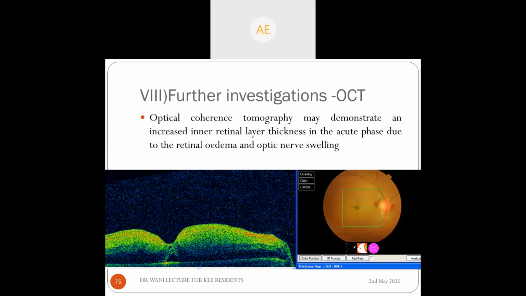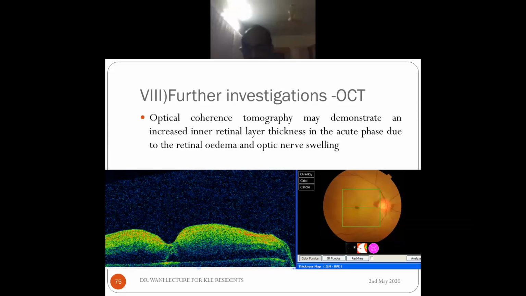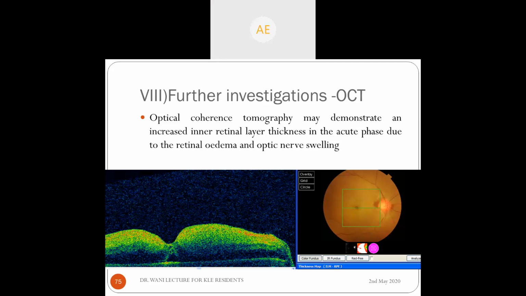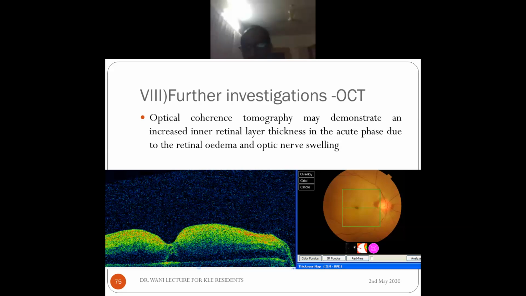Actually, some temporal crescent may be saved, some nasal retina may be saved, and if there is a cilioretinal artery, some central vision may also be saved. Not necessarily, it depends on the degree of central retinal artery occlusion. If there is partial occlusion, there may be some, and if there is a cilioretinal artery, a central island of vision may also be there. But usually there is a large central defect in case of central retinal artery occlusion.